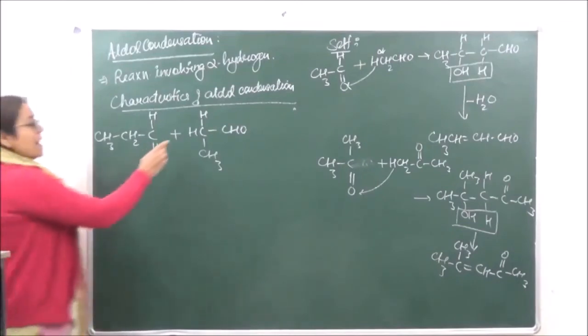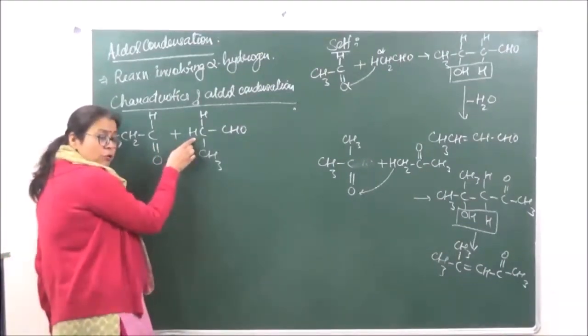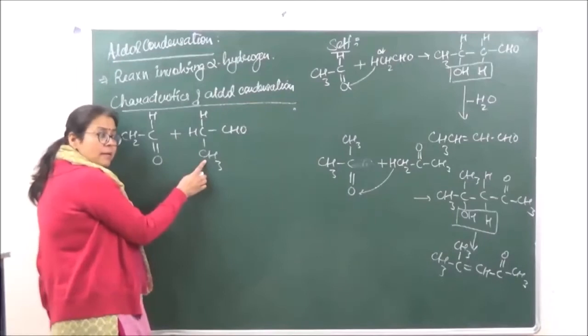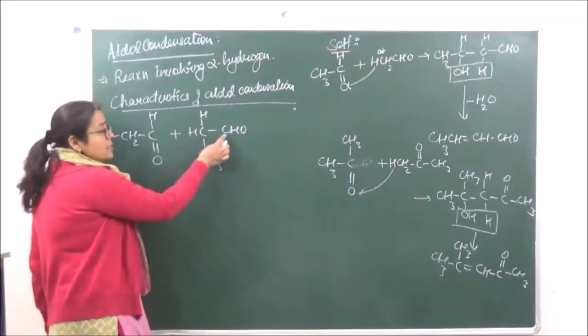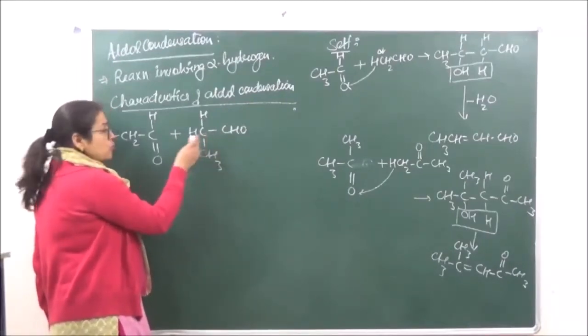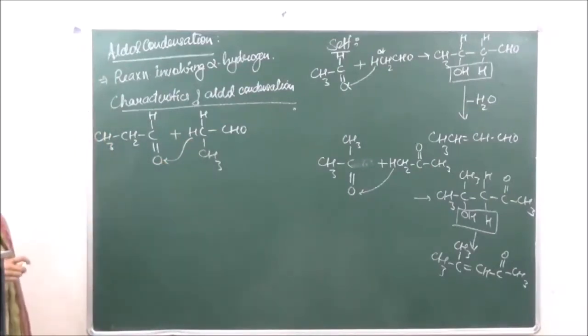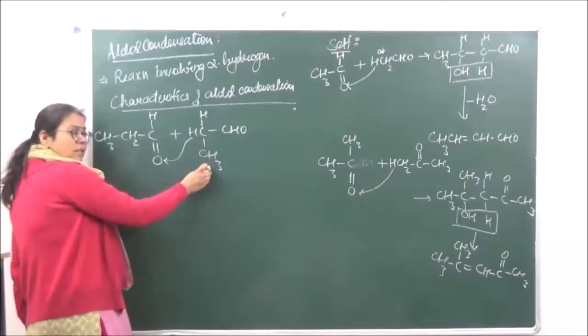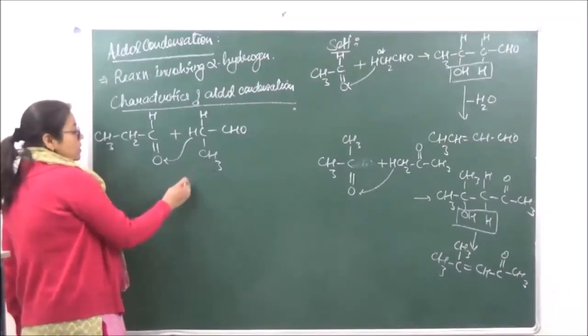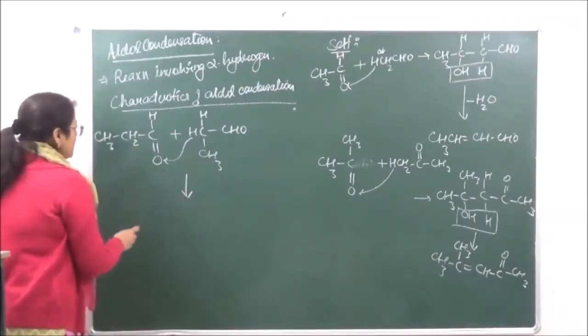It is the alpha hydrogen atom which is going to migrate, not the first carbon atom. So alpha carbon atom is the carbon atom which is attached to the functional group. So it is going to be this hydrogen which is going to migrate over here. Can't be this. It cannot be this. Okay. So what is the product which we will get?